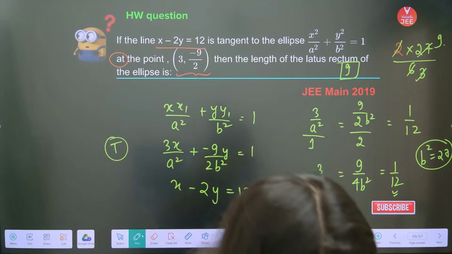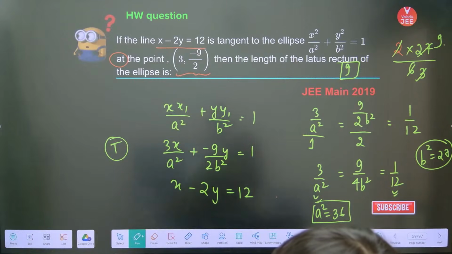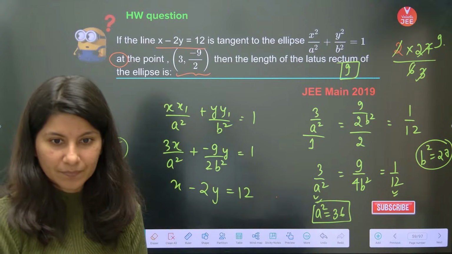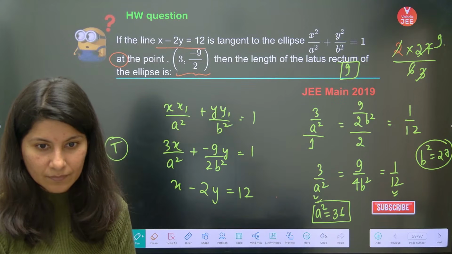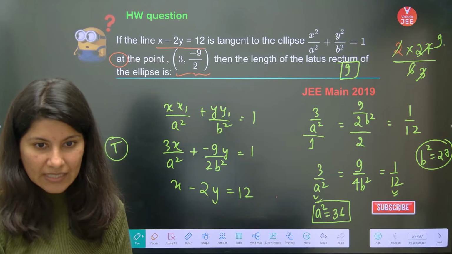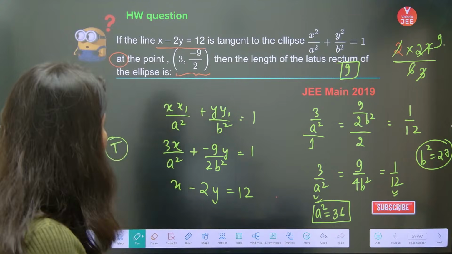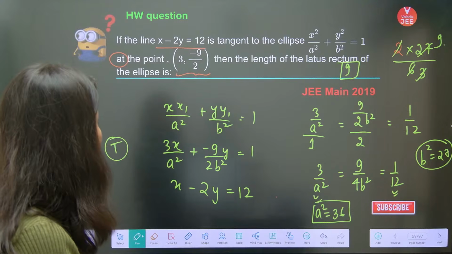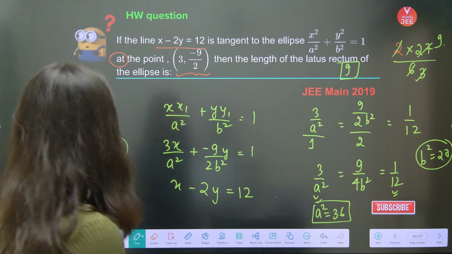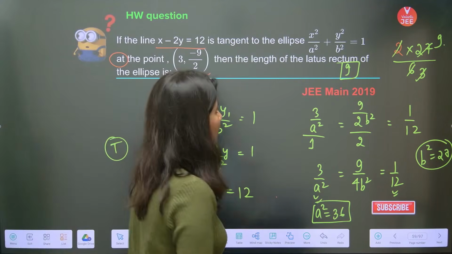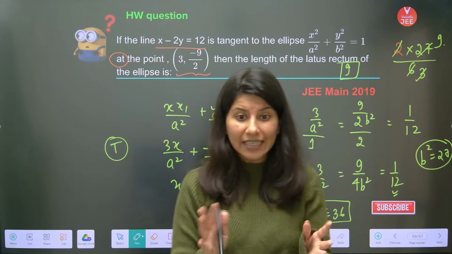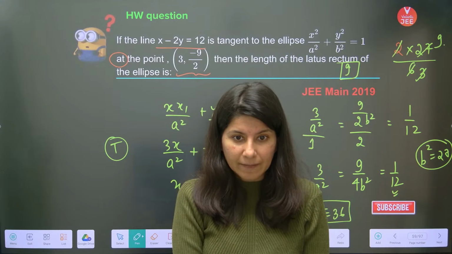Okay, so this is how you will get it. Equation of tangent, T equals 0. Substitute the point in the equation. Yes, you can also do that, but then from there you will get a relation between a and b. You will not get the individual a and b.